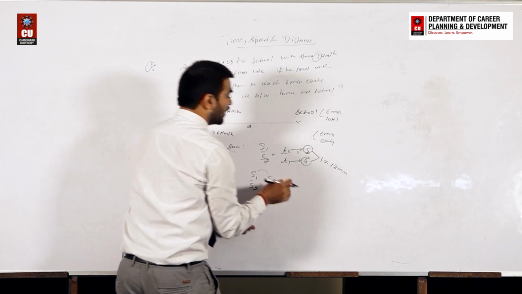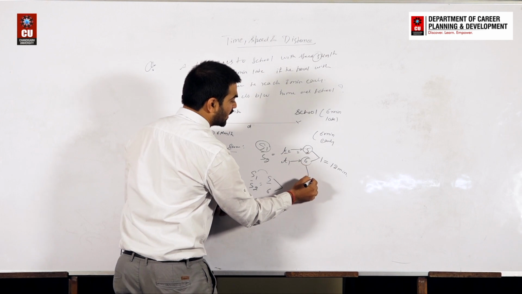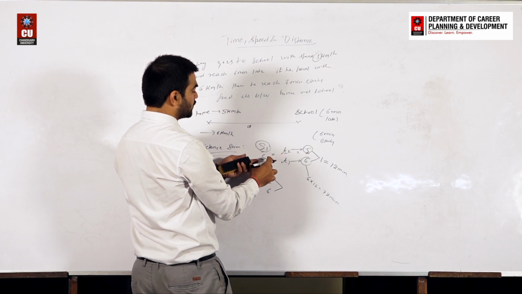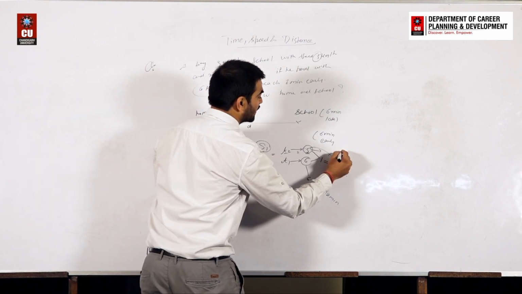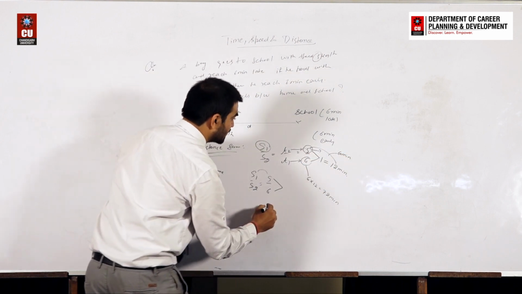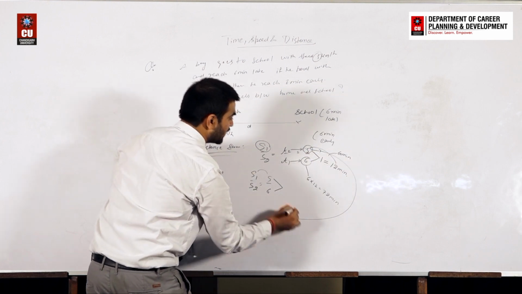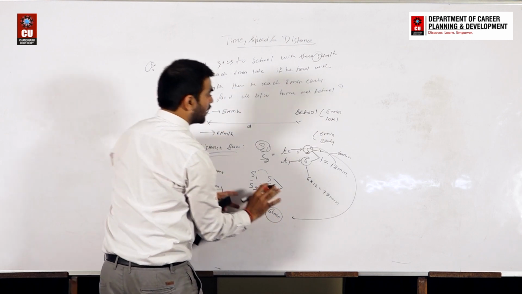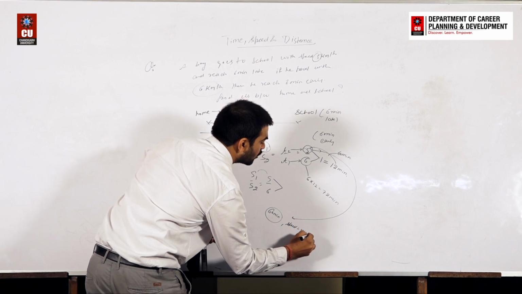Initially, when the speed was S1, he was taking 6 multiplied by 12, that is 72 minutes. And finally, when the speed was 6, he was taking 5 into 12, that is 60 minutes. So the time is 60 minutes at a speed of 5 km per hour.